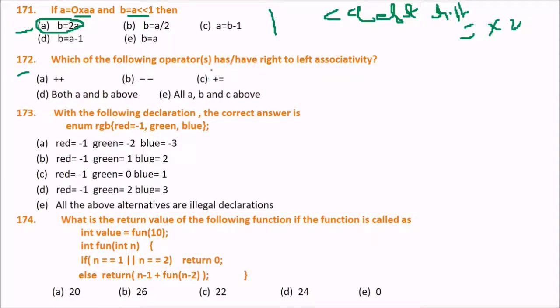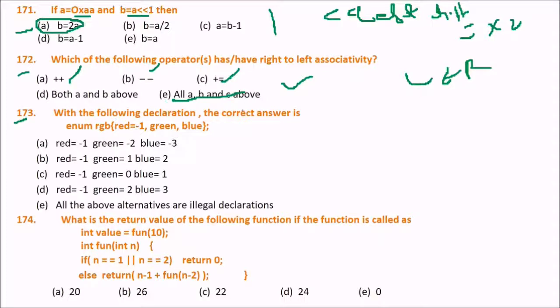Next is, which of the following operators have right to left associativity? Can you guess the answer? The answer is E, all of the above. Plus plus, minus minus, and plus equal to. They all have right to left associativity.